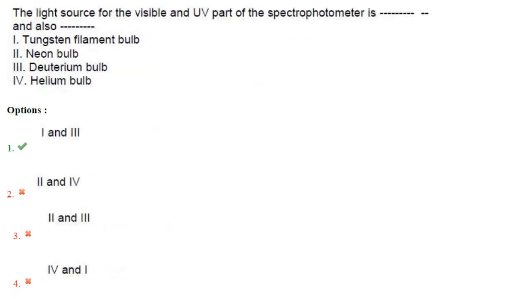Now next one. The light source for visible and UV part of the spectrophotometer is dash and dash. So it is for visible and UV part of spectrophotometer. Tungsten filament bulb and deuterium bulb. So 1 and 3 is the answer.